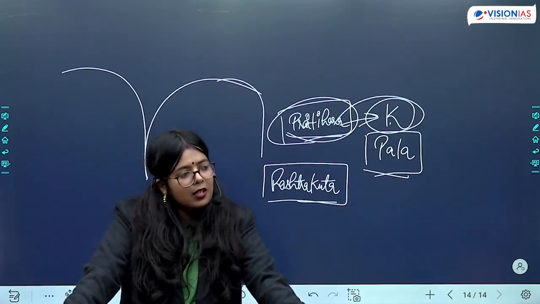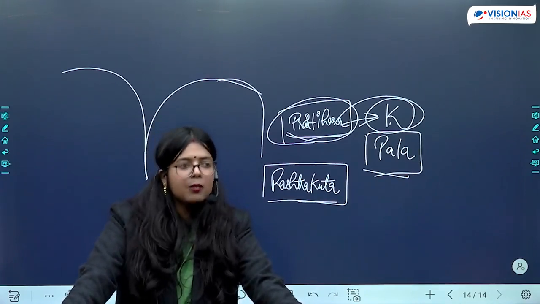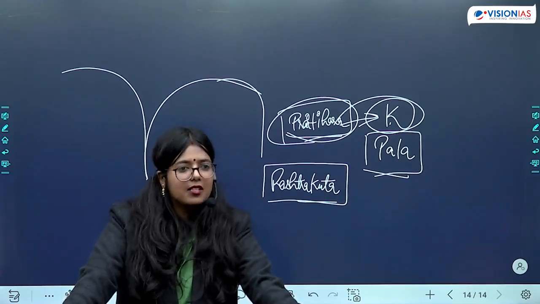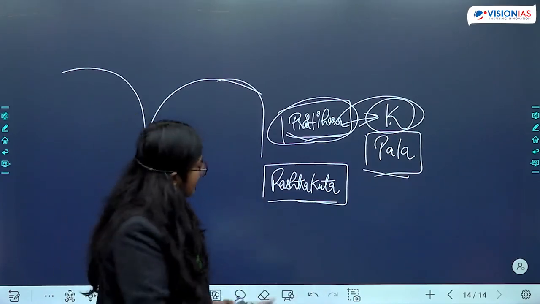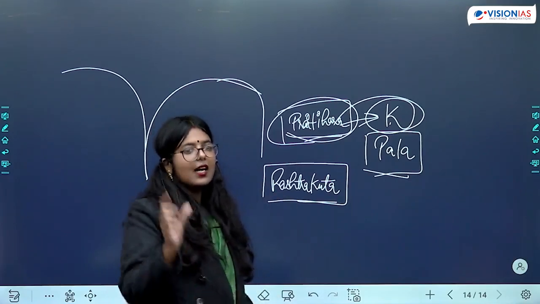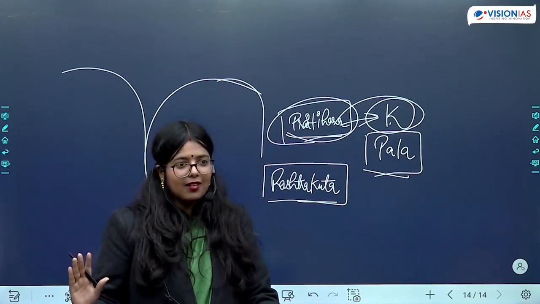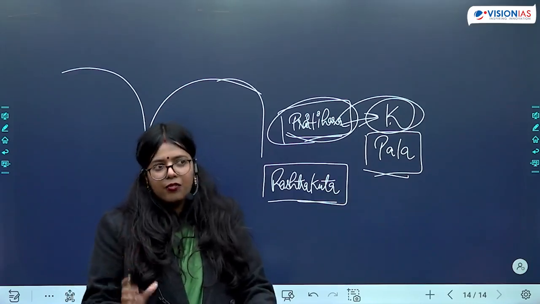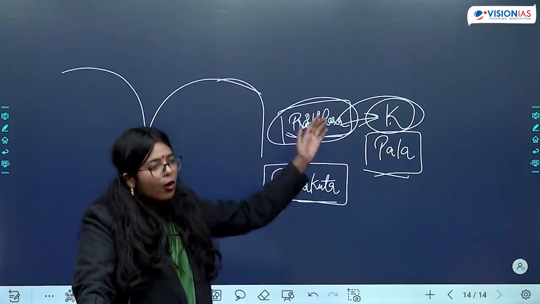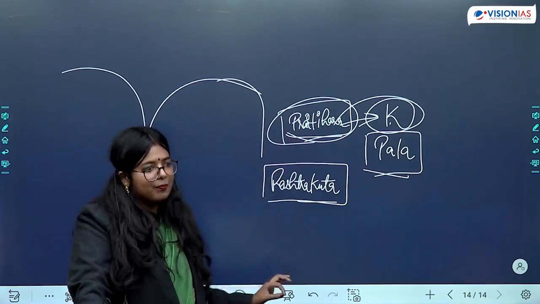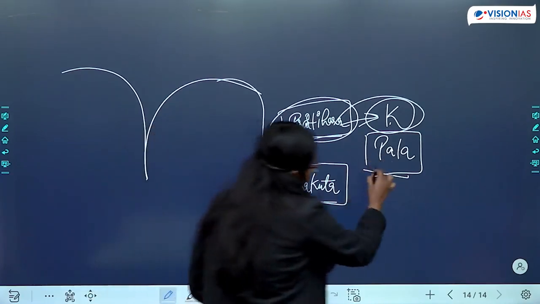There was a question in UPSC which asked you to explain the importance of Nalanda University as a modern university. Go through it and you will understand the idea of a modern university. When we say a particular university is a modern university, it does not need to be situated in modern times. The idea of modernity is a concept. It does not need to be based on a particular chronological time frame. It is an idea, not just time. Let's come to the Palas.